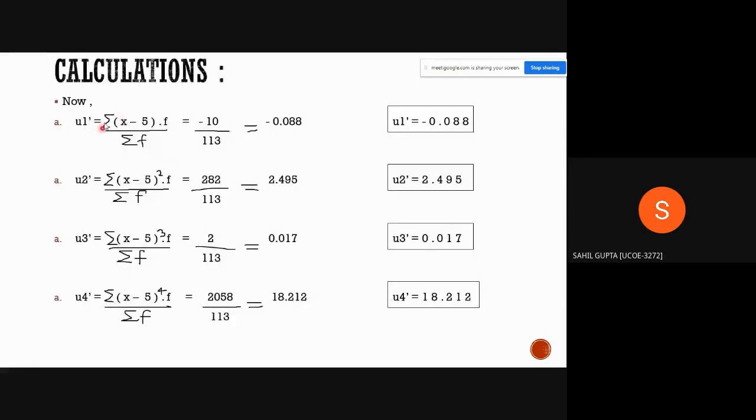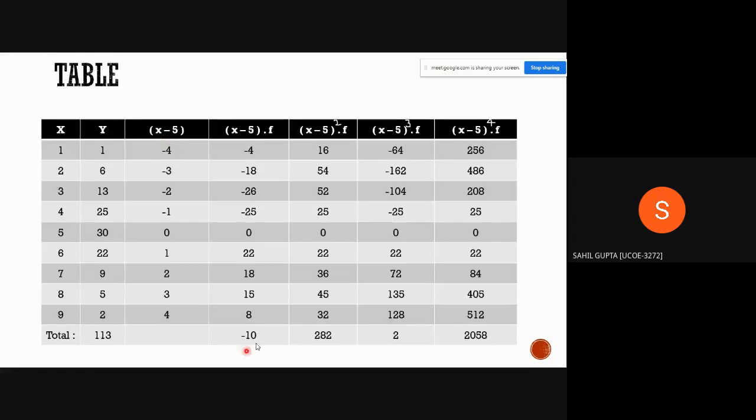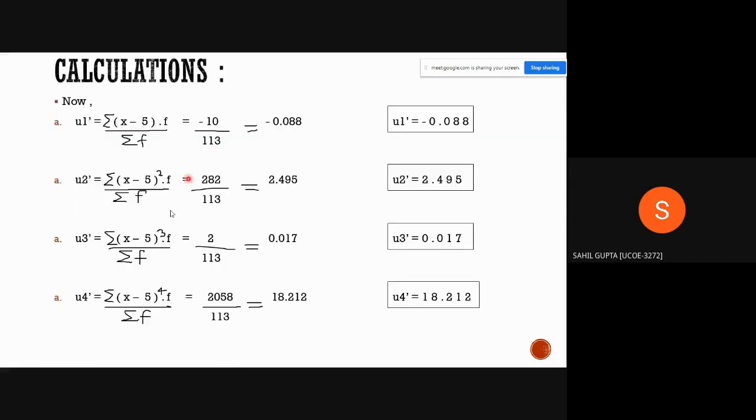So we have all the values. We have summation of (x minus phi) times f, which is this value, minus 10, and summation f is 113. So 113 will always remain the same, and these four values will keep on changing. So minus 10 upon 113 gives us minus 0.088. So the first moment about origin is equal to minus 0.088.